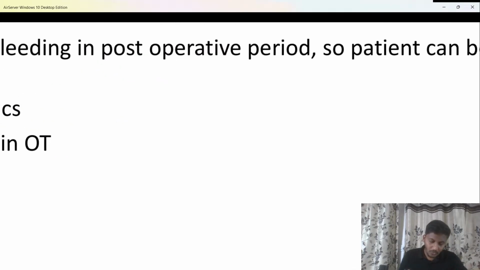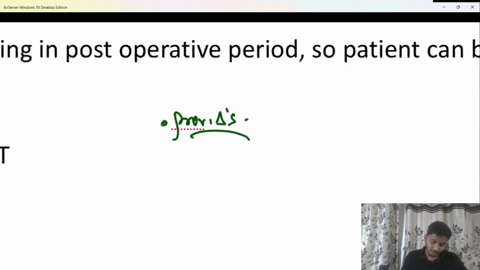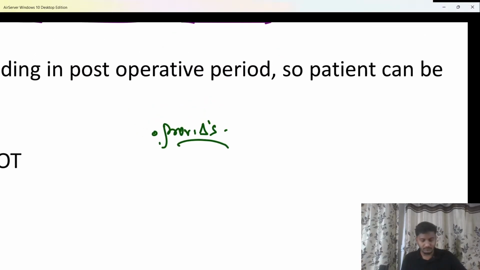So what is your diagnosis over here? Which kind of surgical hemorrhage is it? Can you give me a provisional diagnosis? Which type of surgical hemorrhage is it? Very good. All of you are right in the answer. Tell me the diagnosis. Very good. So it is a classical diagnosis of reactionary hemorrhage. It is a classical diagnosis of a reactionary hemorrhage.